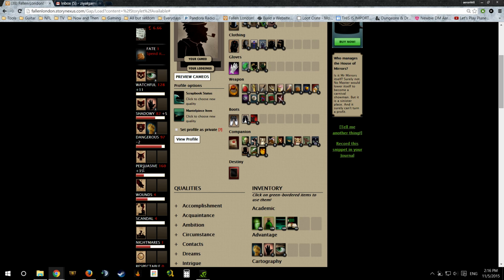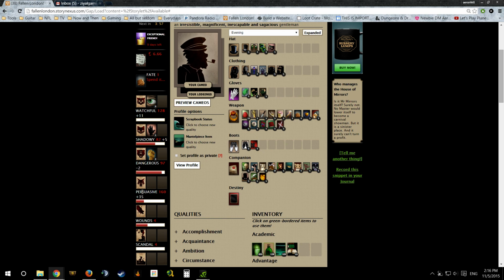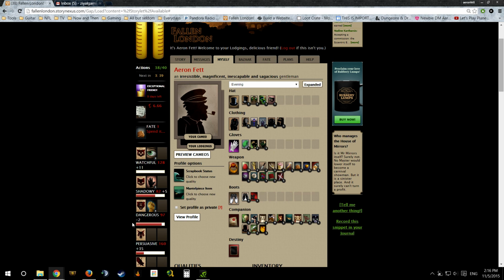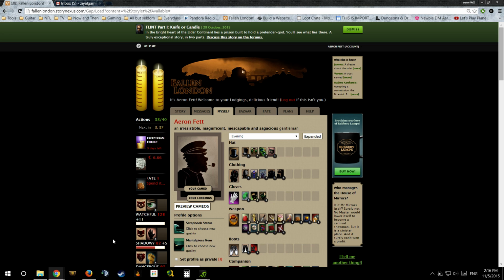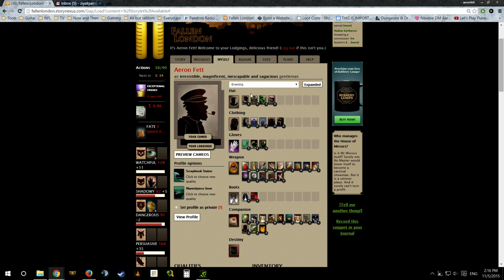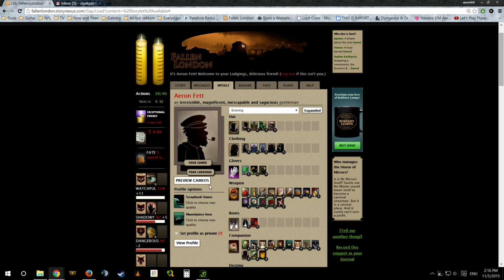But you don't have to do it unmodified, meaning that one of the things you can do is get yourself to 65 persuasive, and then if you have some of these items that I've purchased from the bazaar, and I've gained a lot of these through quests or just storylets, excuse me, and then you got yourself some actions to do here. Then you'll allow yourself to get your persuasive up, or whatever skill you're kind of looking for. And that's really what it's all about.